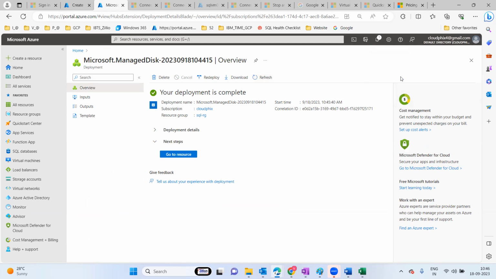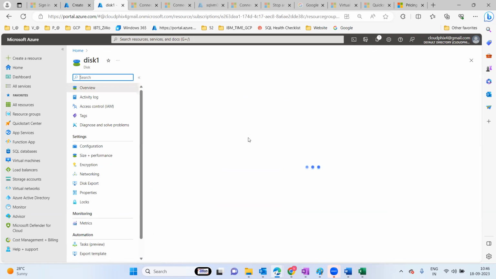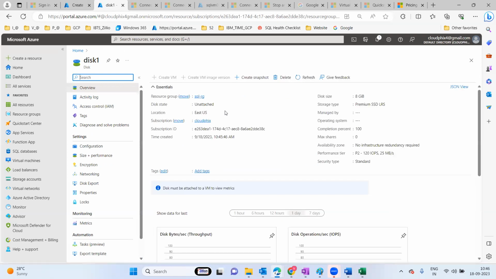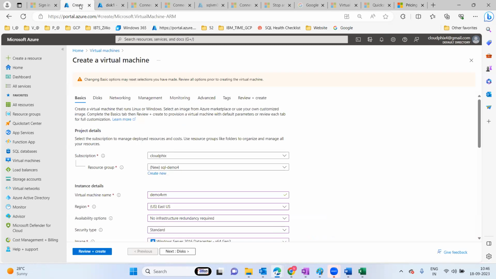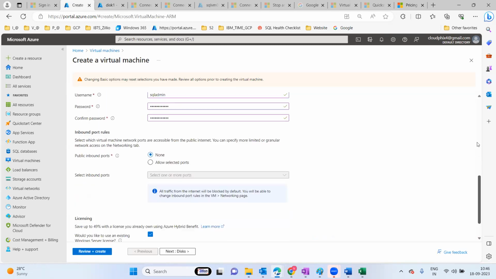I'm able to see that disk. This is the one empty disk which is not assigned to anything. See, the resource group, and the disk type is unattached. Which location? US location. What is the type?